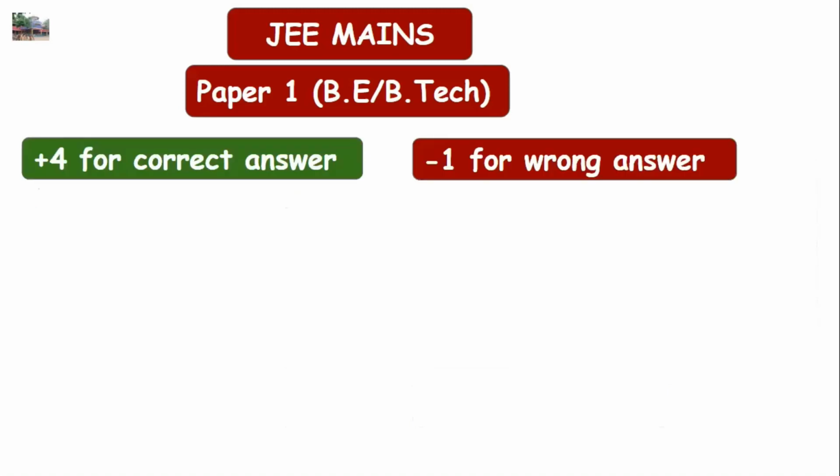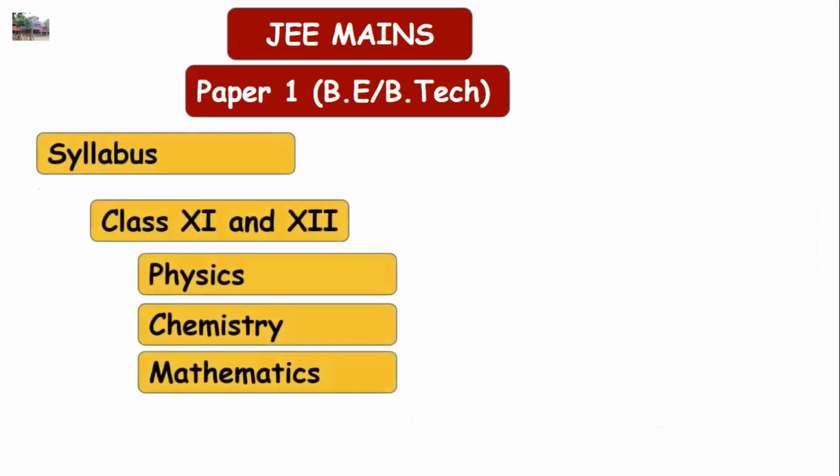How is the marking scheme going to be? You will be rewarded with +4 for any correct answer, -1 for any wrong answer as far as multiple choice questions are concerned. For numerical answer questions, there are no negative markings. What to study for the exam? The syllabus includes class 11 and 12 physics, chemistry, and mathematics.